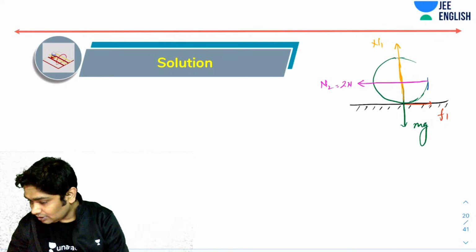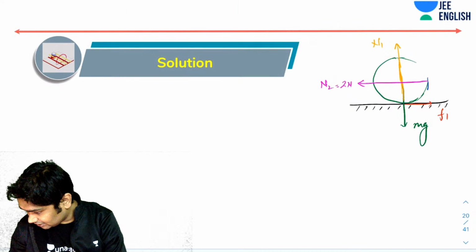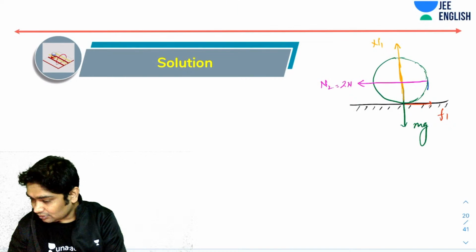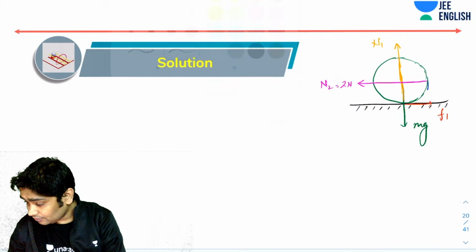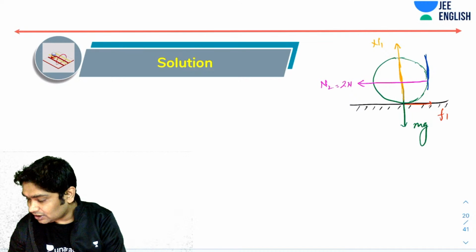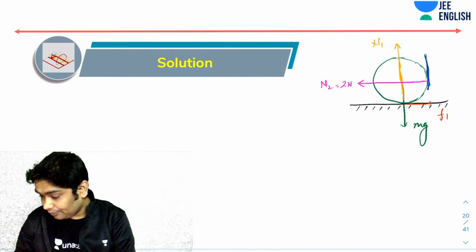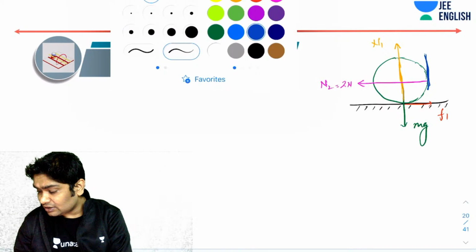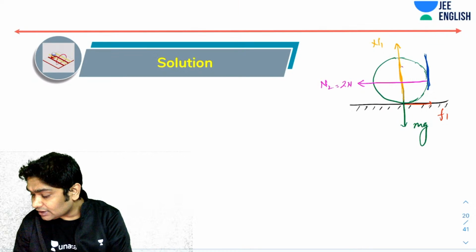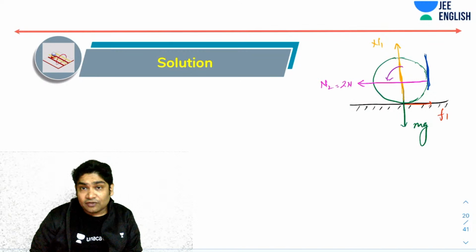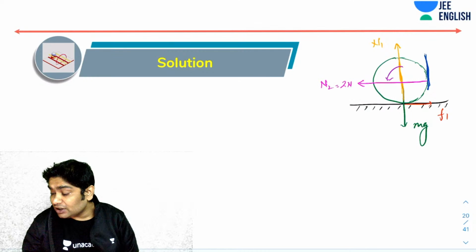Let me think about the direction a bit. Let's imagine that this was the state. And when the ring starts to pure roll, you would have realized that it would have this kind of an omega. If it has this kind of an omega, so this point with respect to the stick would have been moving upwards.